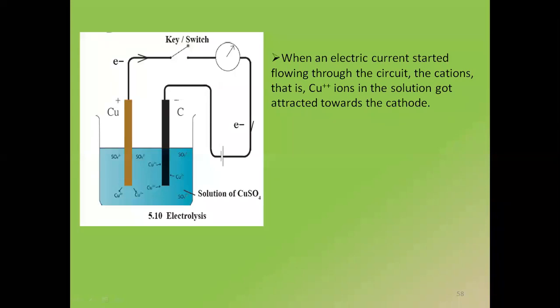So when an electric current starts flowing through the circuit, the cations that are Cu2 plus in the solution, क्योंकि solution copper sulfate से बना है ना, तो copper और sulfate separate हो जाएगा. The copper which is positive charge will go to the negative terminal, that is my cathode. Did you understand till here?